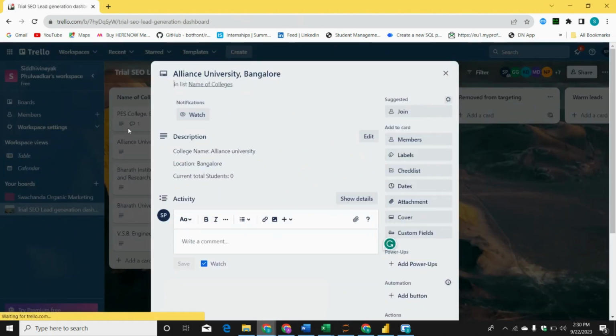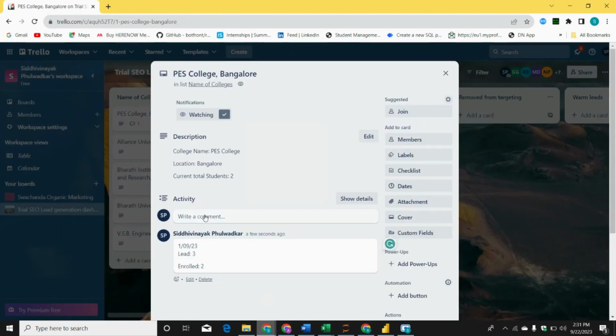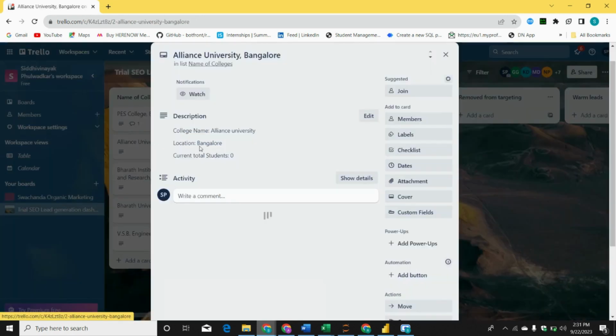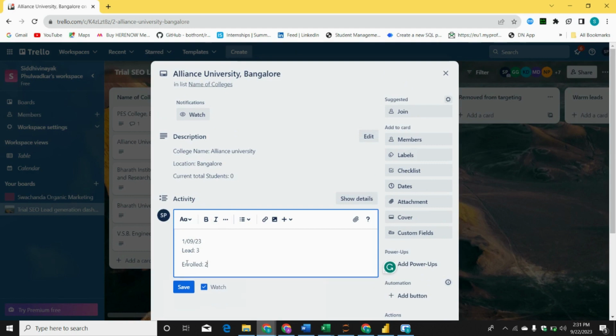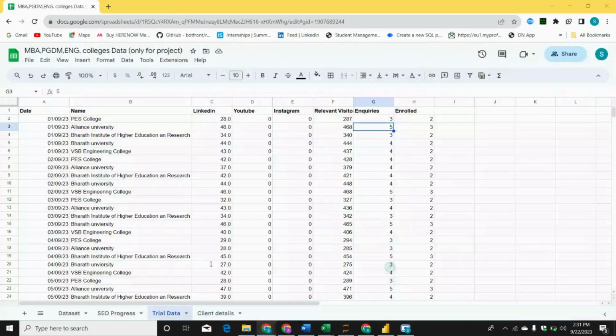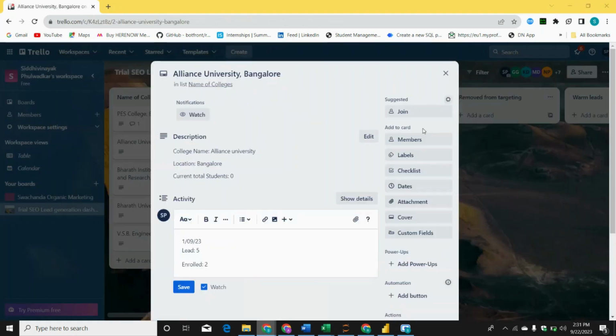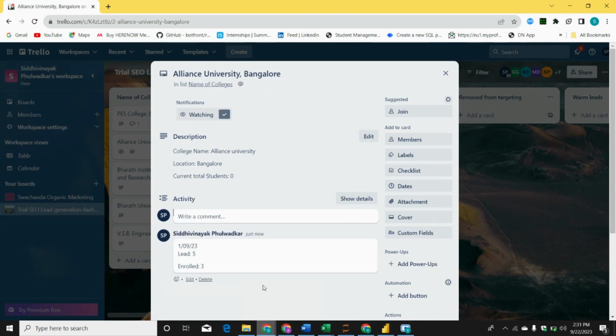So rather than always writing, I can just copy paste if you want. So I will just copy this particular thing, and then I can paste it over here. Now I will see that leads generated are 5. And enrollments, how many enrollments are there? 3. So enrollments are 3 over here. I will save it. All right, I hope you are understanding.